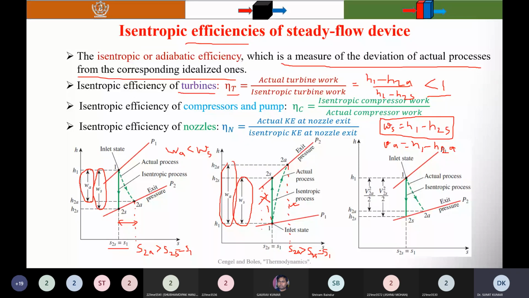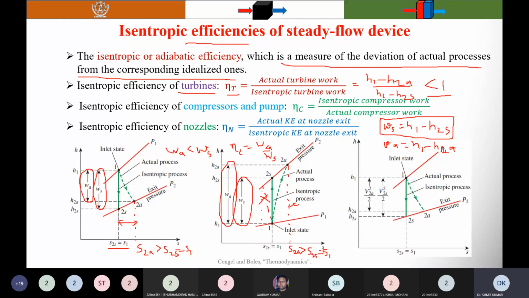Okay. So here you can write eta C is equal to WA by WS. I will ask this question to roll number 5129, Vishal Uday.